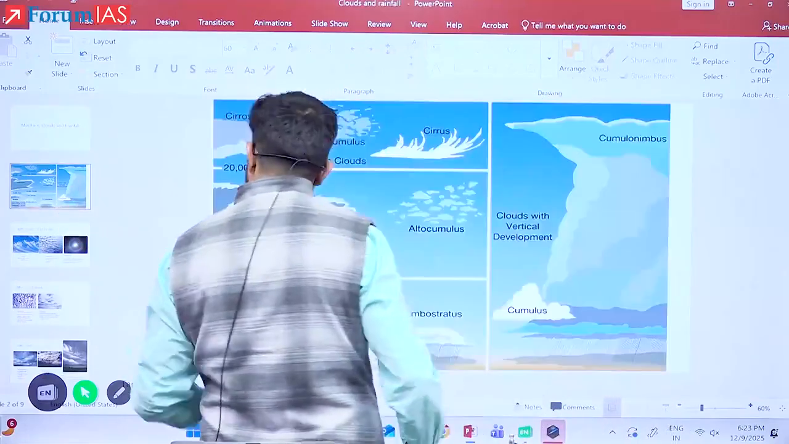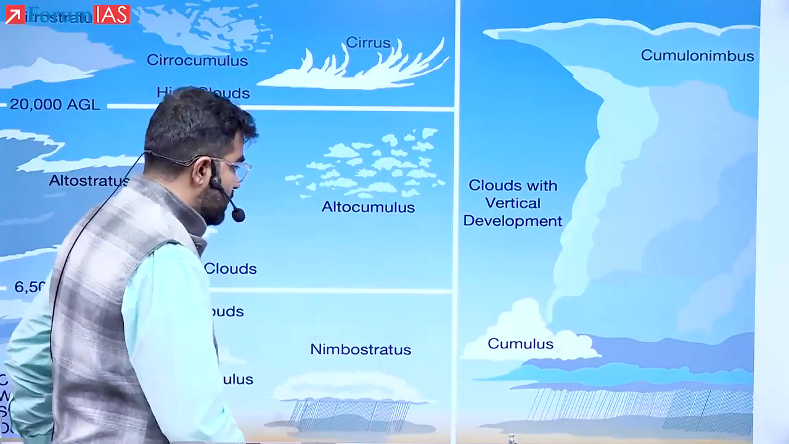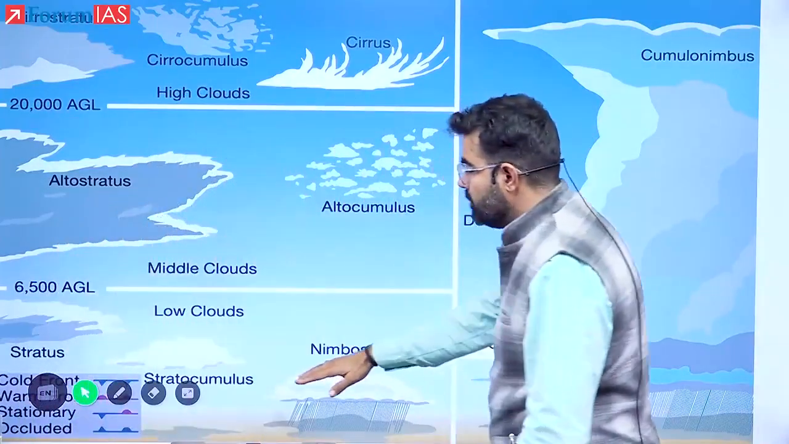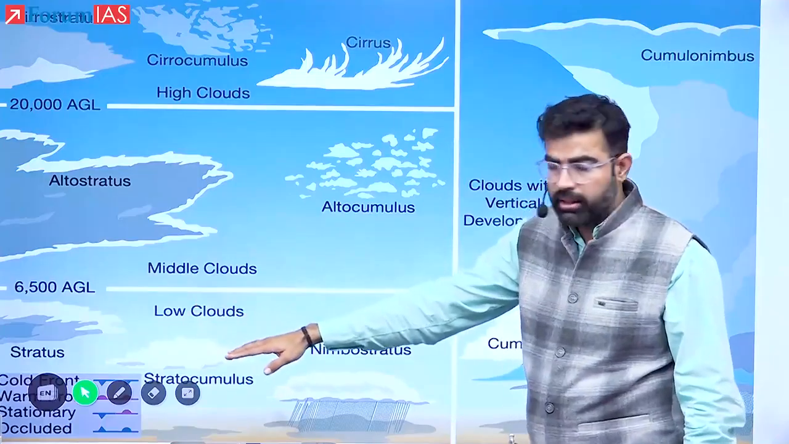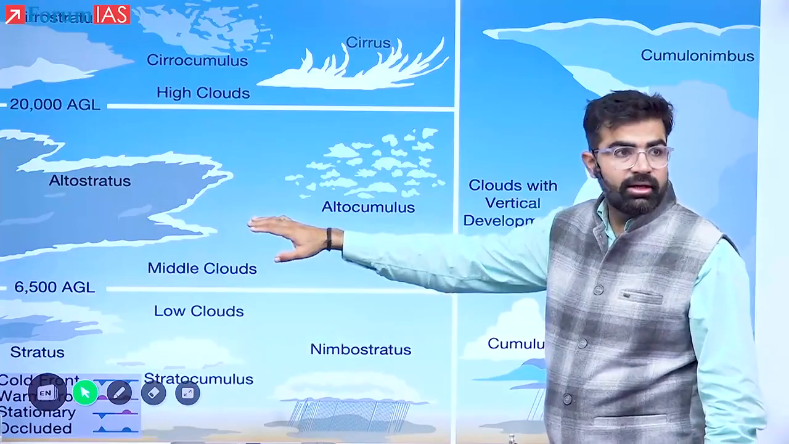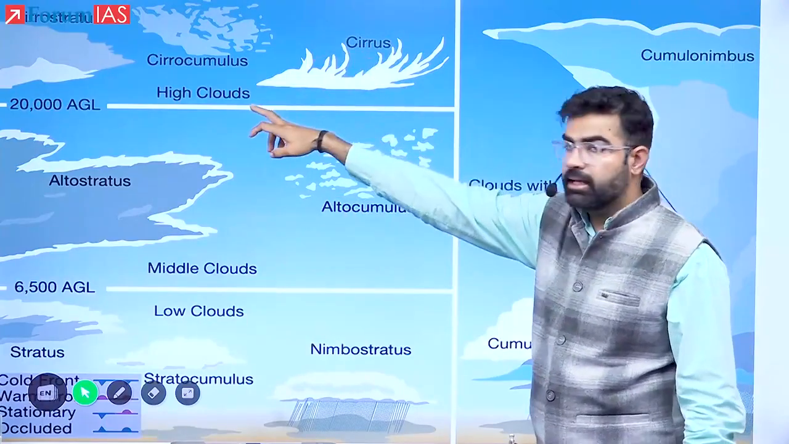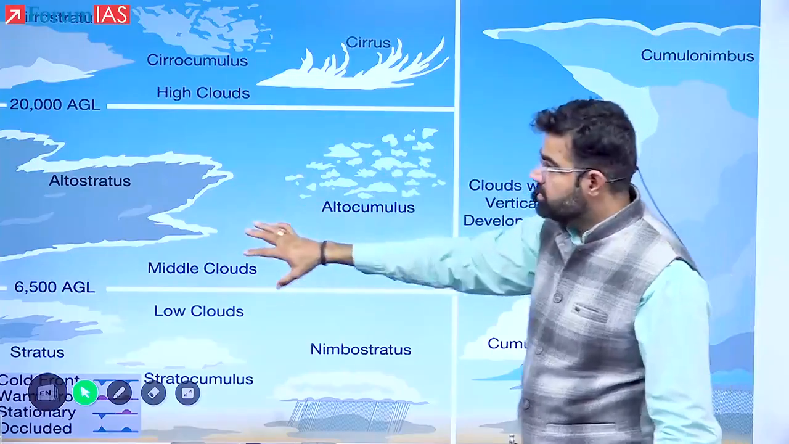See here. These are the 3 types of clouds based on altitude. If they are forming up to 2.5 kilometers, they are lower clouds. If 2.5 to 6, they are known as mid clouds or alto clouds. And beyond that, they will be known as high clouds. Can you see that? So these are the 3 types of cloud.